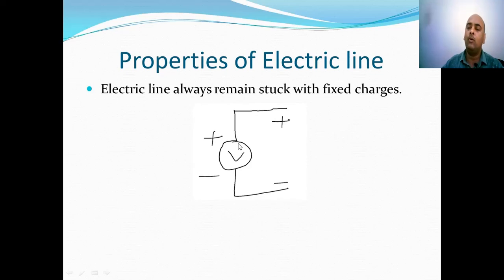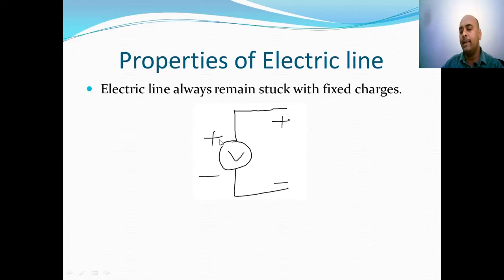Maybe it is a cell or it is a battery, and let us suppose at any time we connect it with a conductor. So this is basically a conductor. We are connecting a voltage source with a conductor. At any time the polarity of the voltage source is such that the positive voltage is on upper side and negative voltage is on lower side.